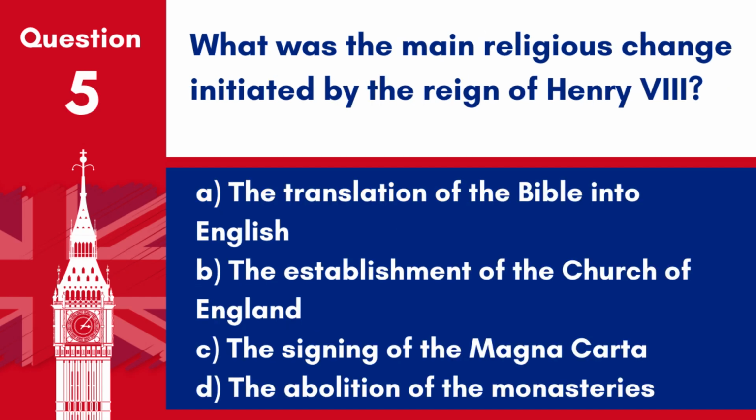Question 5. What was the main religious change initiated by the reign of Henry VIII? A. The translation of the Bible into English. B. The establishment of the Church of England. C. The signing of the Magna Carta. D. The abolition of the monasteries. Answer: B. The establishment of the Church of England. This was the main religious change initiated by Henry VIII.